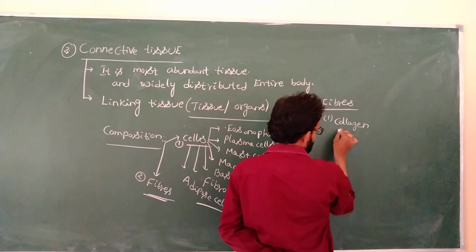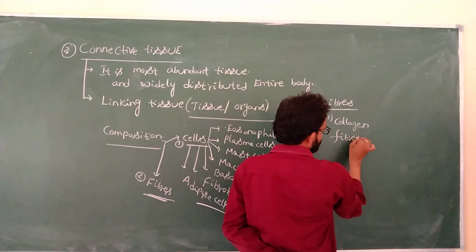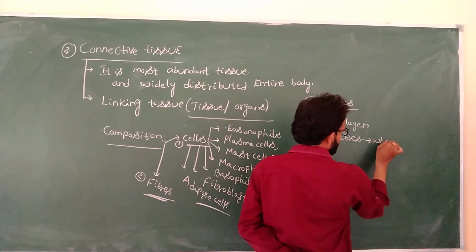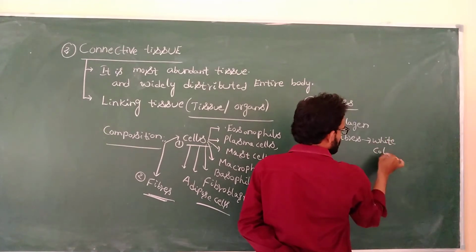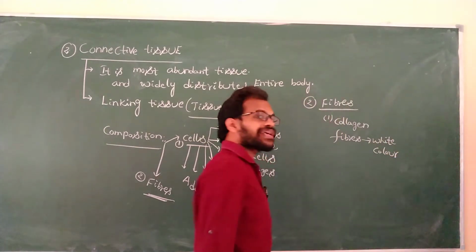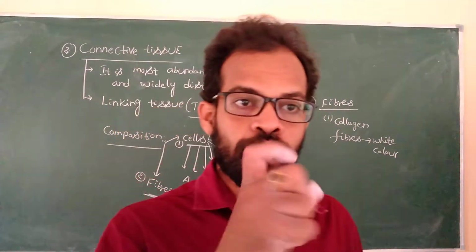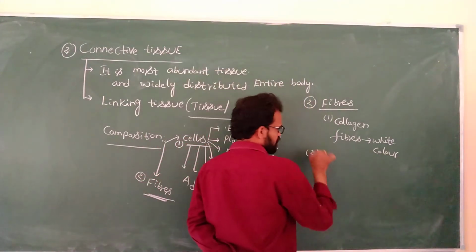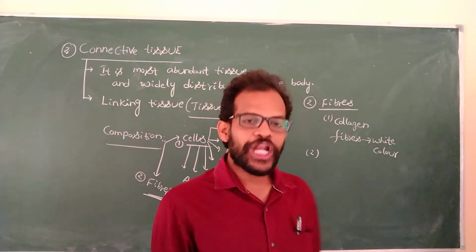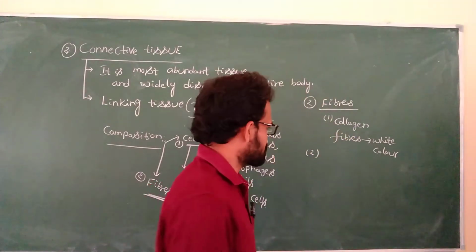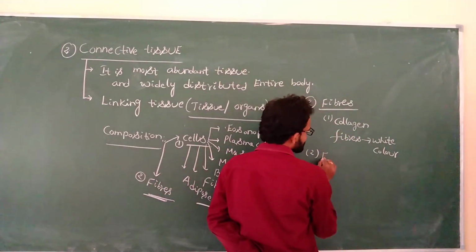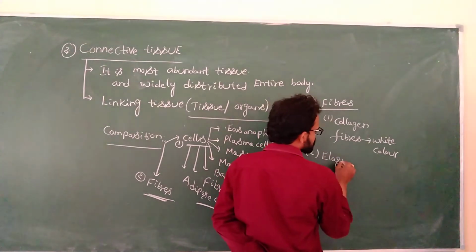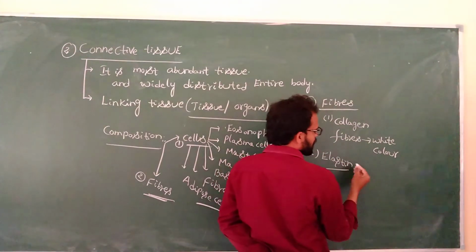Collagen fibers. What is the color of these collagen fibers? White color. These collagen fibers are white in color. Coming to the second one, after the collagen fibers, yellow elastic fibers, that is elastin fibers.